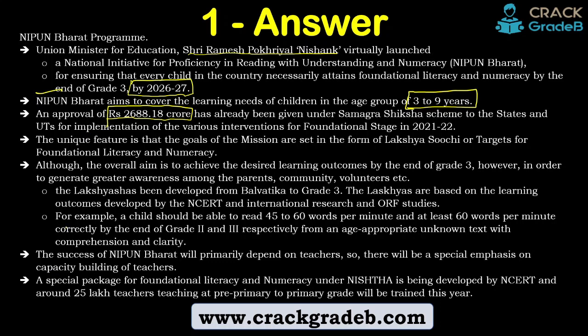Now, what does this Nipun Bharat program mean? Each child should be able to read 45 to 60 words per minute, and at least 60 words per minute correctly, by the end of grade 2 and 3 respectively, from an age-appropriate unknown text with comprehension and clarity. You are getting my point. So this means that a child in the age group of 3 to 9 years who is in grade 2 and grade 3 should be able to read and understand an unknown text and read it with clarity.